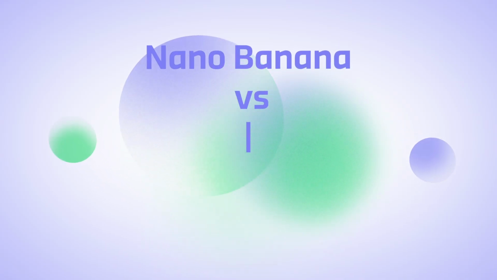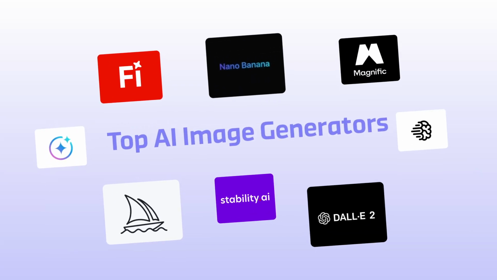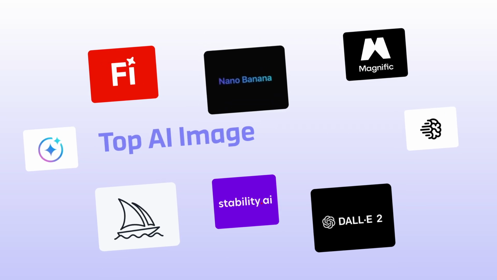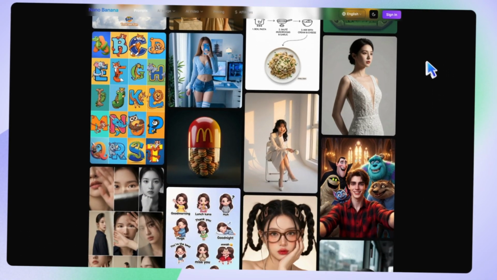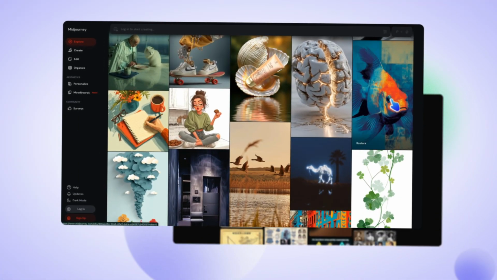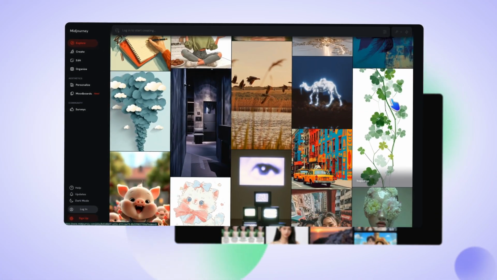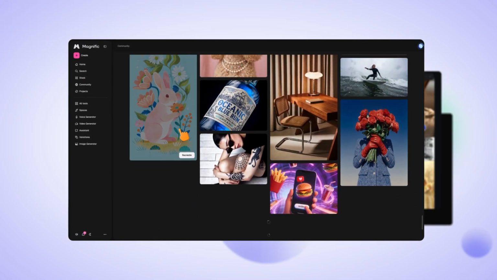Nano Banana versus Midjourney versus Magnific AI. There are several popular AI image generators today. Let's quickly compare three of them. Nano Banana is known for fast generation and creative styles. Midjourney is famous for highly artistic and cinematic images. And Magnific AI focuses on accessibility and practical design workflows.